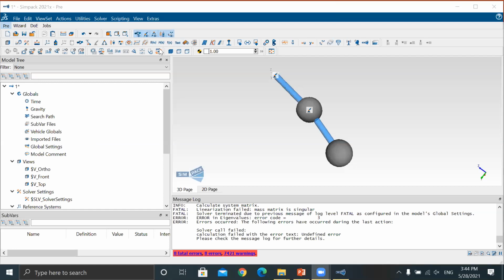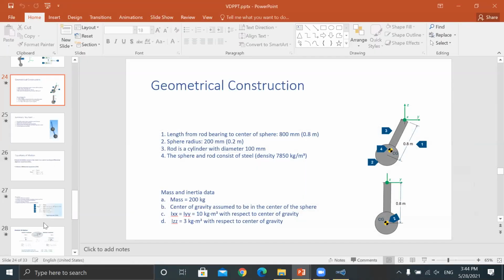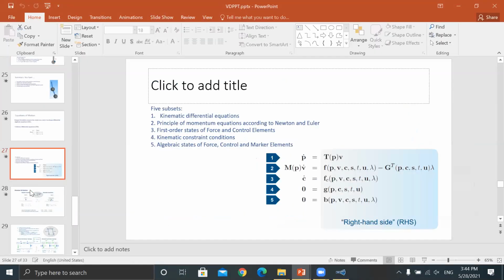Okay. Now let's go for the now here. This is the equations are solving. Okay, at the time of creating your model.